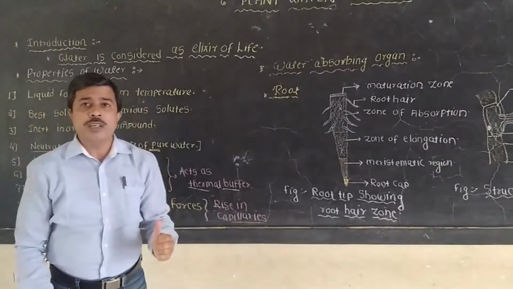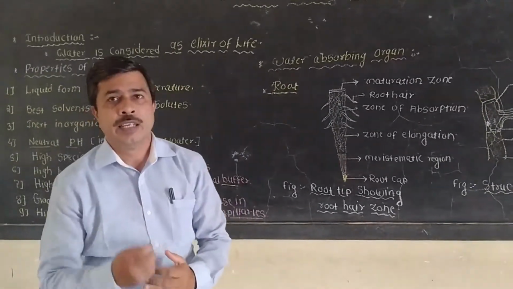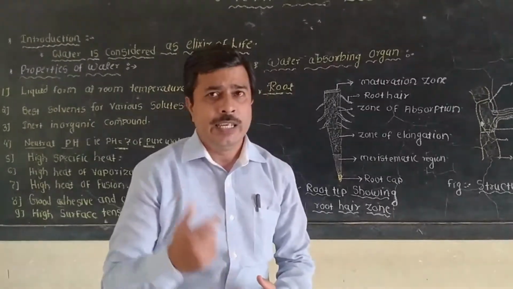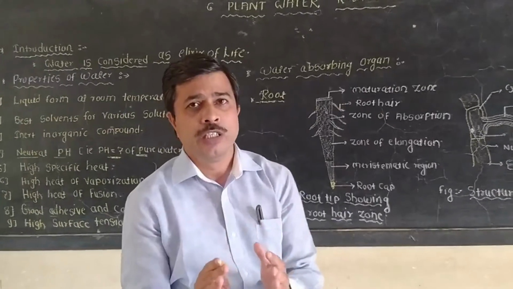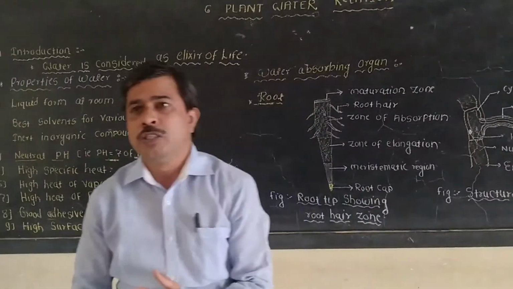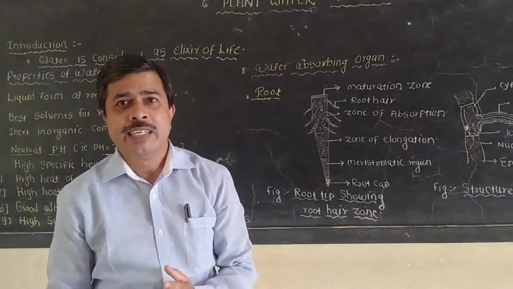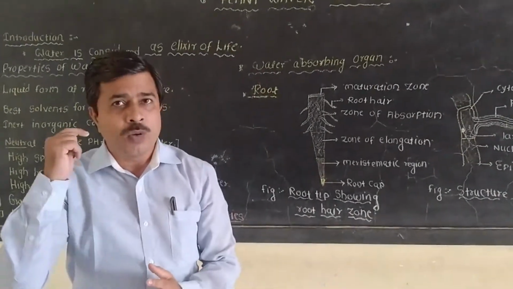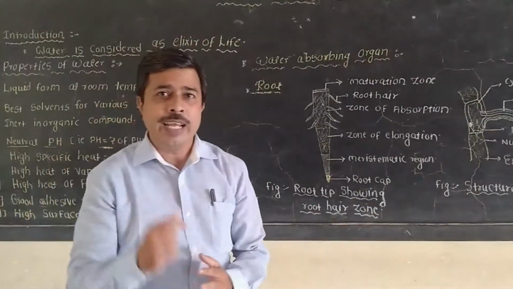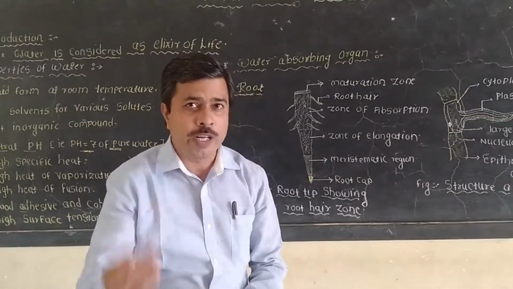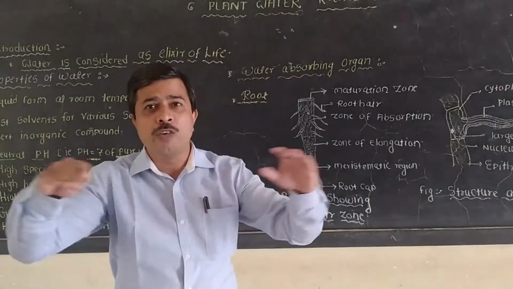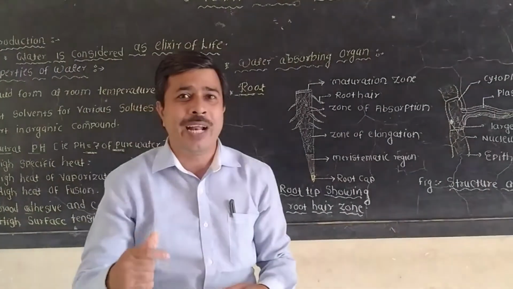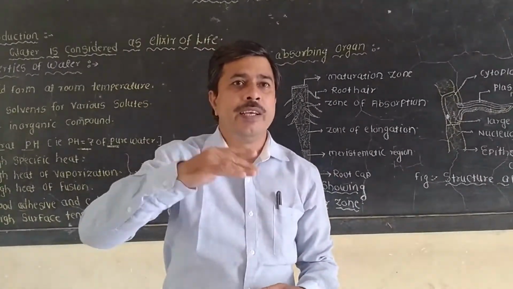In the case of epiphytic plants like orchids, specialized spongy tissues are present. These tissues are known as velamen. They help absorb water from the atmosphere, the surrounding medium.